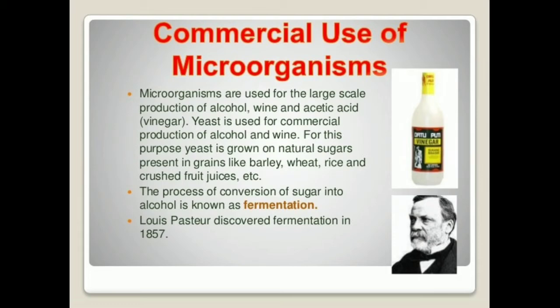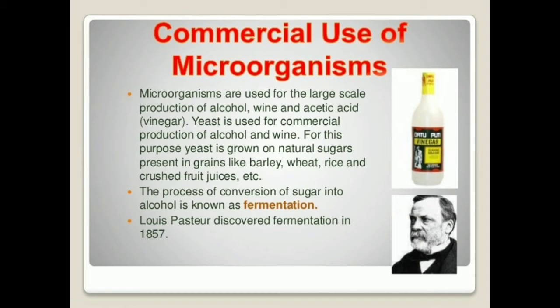Microorganisms are used for the large scale production of alcohol, wine and acetic acid, that is the vinegar. For producing alcohol and wine, yeast is used. This yeast will be grown on natural sugars which are present in the grains like barley, wheat, rice and crushed fruit juices.